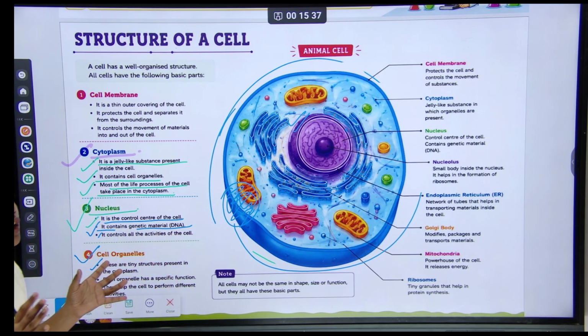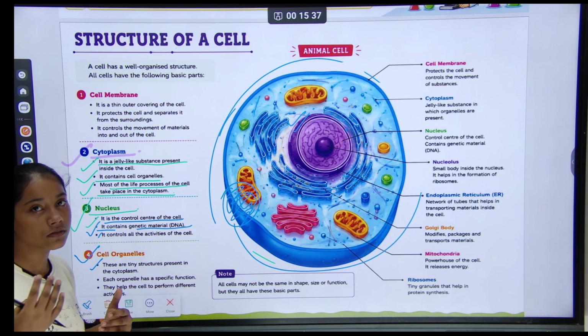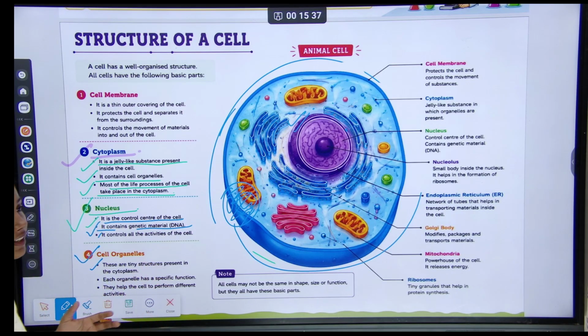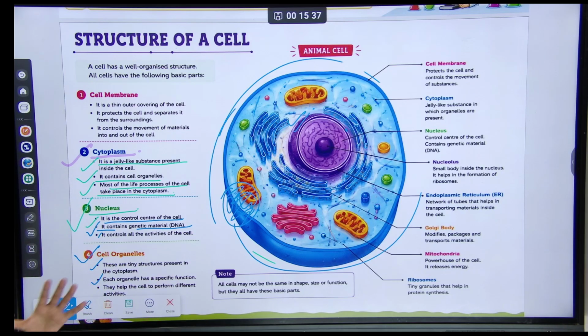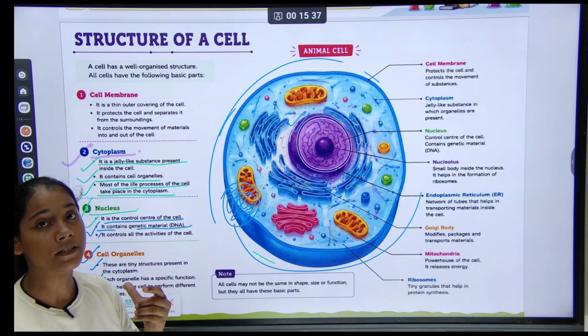There are many structures in the cytoplasm, but I am naming the most important ones. Second, each organelle has a specific function.